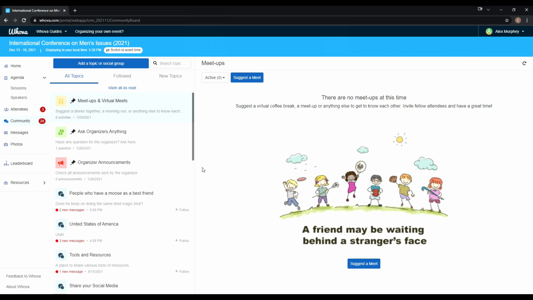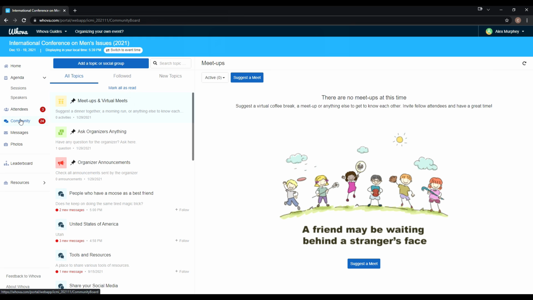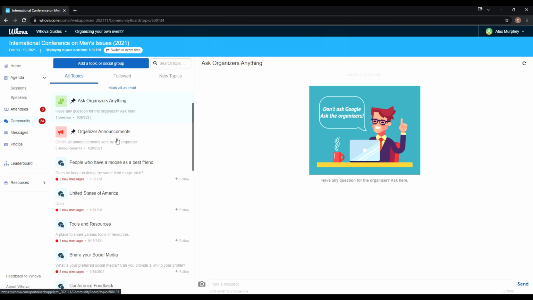There's a lot more to Whova, but this is the most basic stuff you need to know, and most of your time you're going to be spent in the sessions, watching presentations, interviews, and the live Q&As. And like I said before, if you do have any questions when you come in here, anything that you're confused about, go to Community and select Ask Organizers Anything and type your message here.